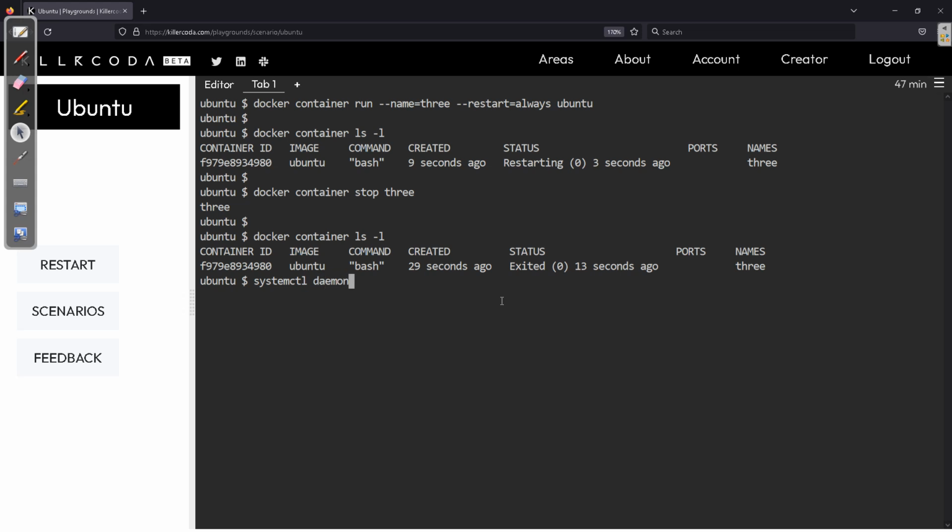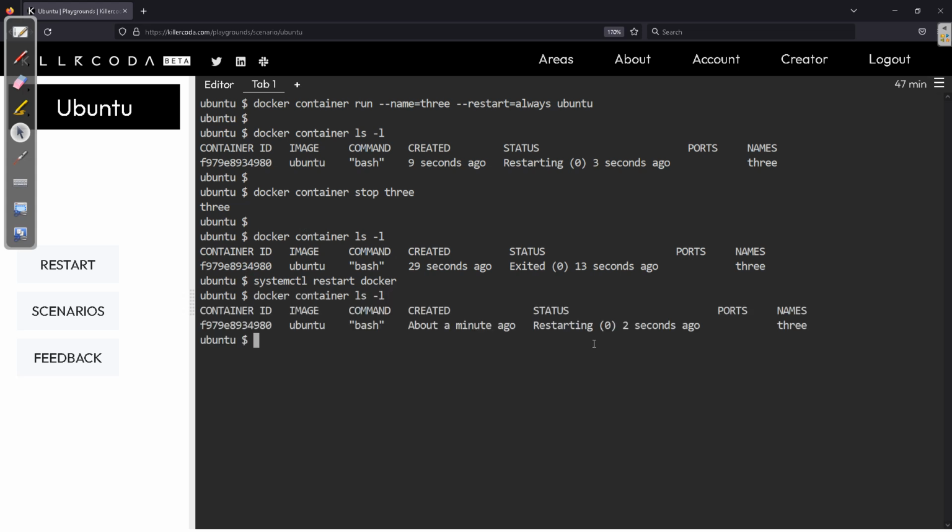Okay, now, oh sorry, not systemctl, we can say restart docker. You want to restart the docker. Now what happens is this container automatically gets up and running. Let's see and wait. Okay, it's successfully restarted. Now you can see it is restarted again. You can see the status also, restarting status. So this is how always works.